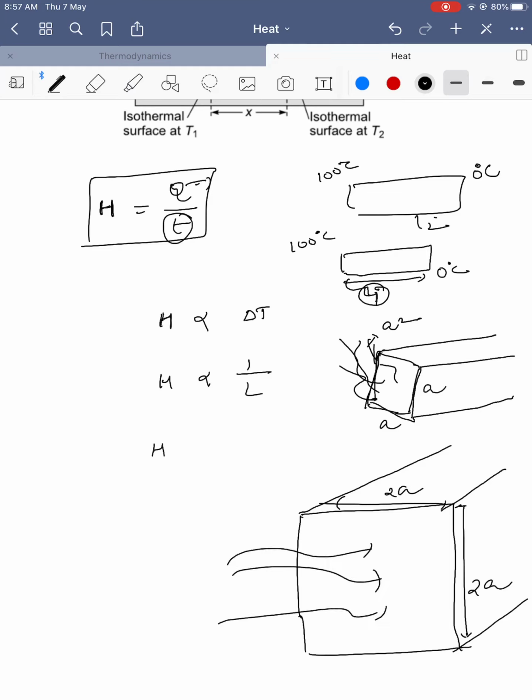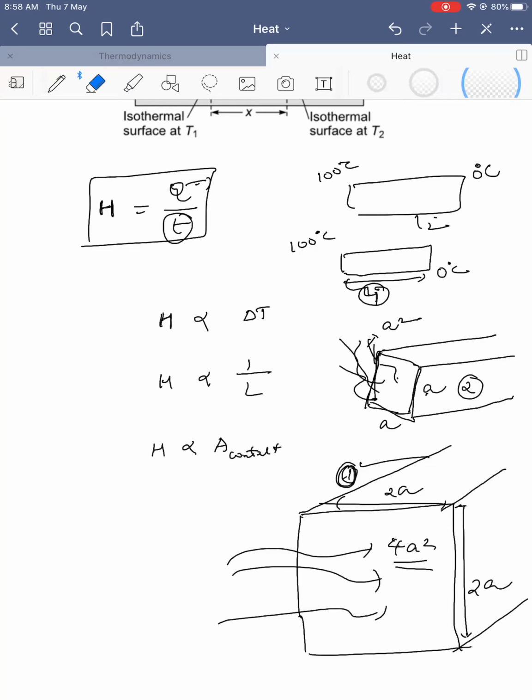Two bodies are there. One has area A square subjected to heat, and here also heat is subjected to the area. How much is the area? 4A square, and the remaining length and temperature differences are the same. This is case 1, case 2. In which case will heat transfer be more? If you think clearly, in the second case heat transfer will be more because the area which is receiving heat energy is more, so the amount of heat it gains is more. So that's why heat transfer is proportional to the area in contact with the heat.